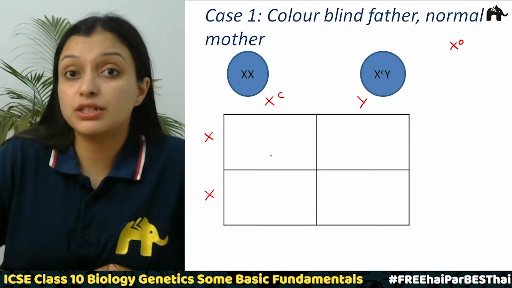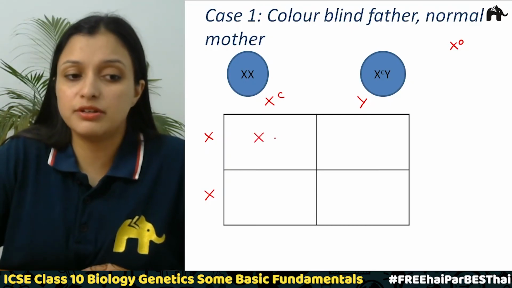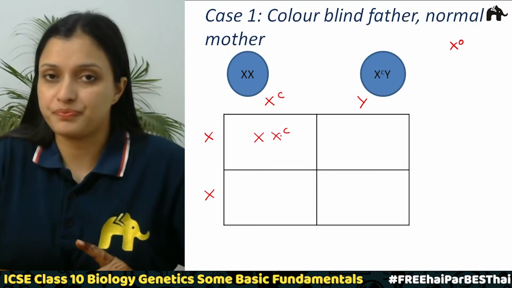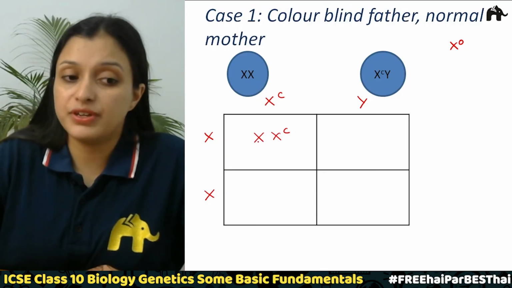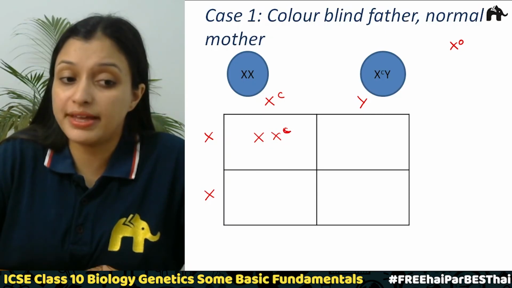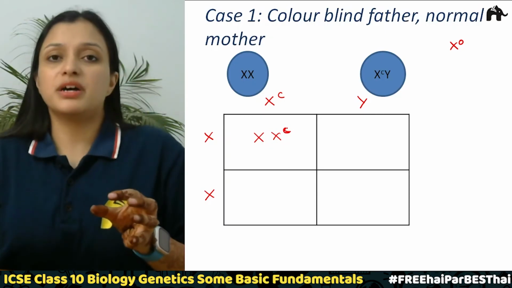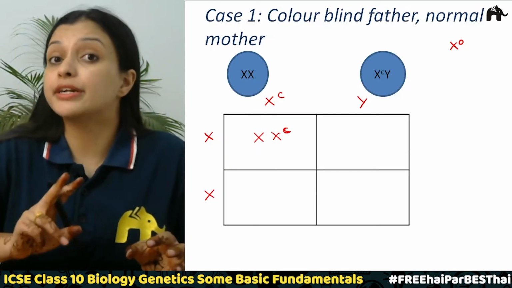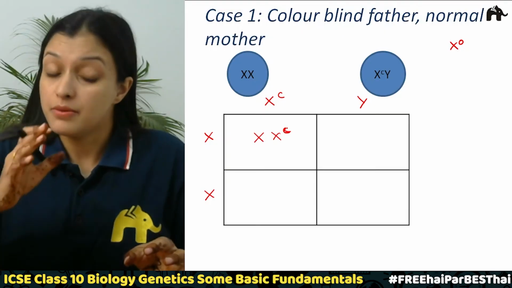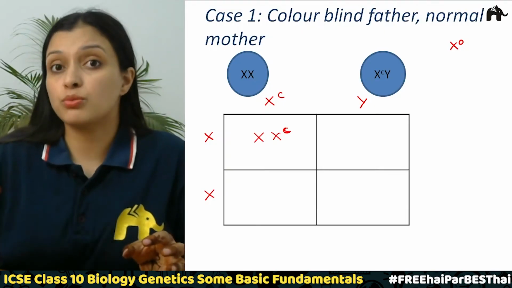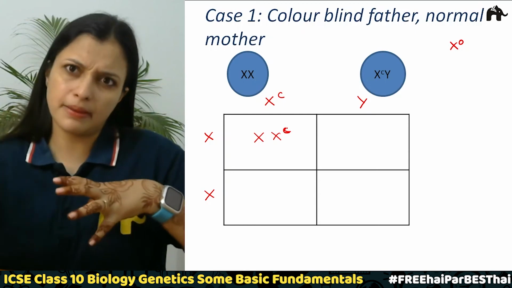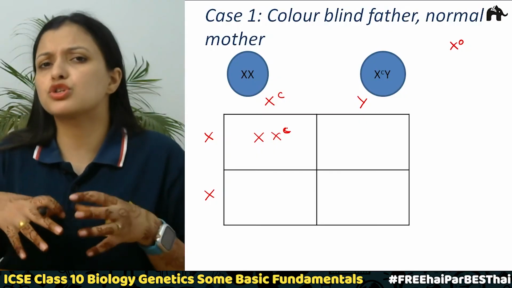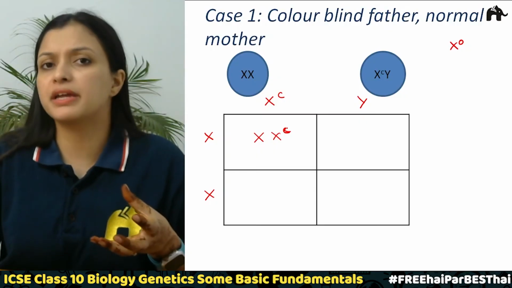Now what will be the composition? This will be X and X^C, right? So this is like a carrier. When we have X and X^C, when the recessive gene is only on one X chromosome, this means this particular female is a carrier. She is not colorblind, but she is a carrier. This X^C chromosome can sometimes pair with the Y chromosome and make the offspring colorblind, right?